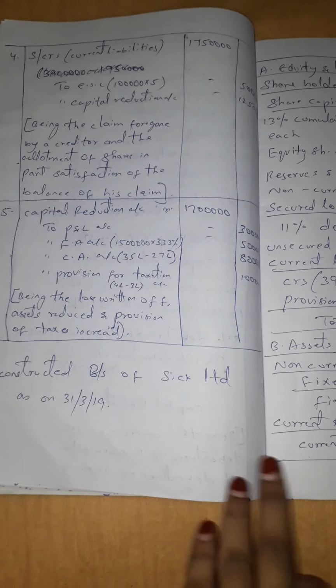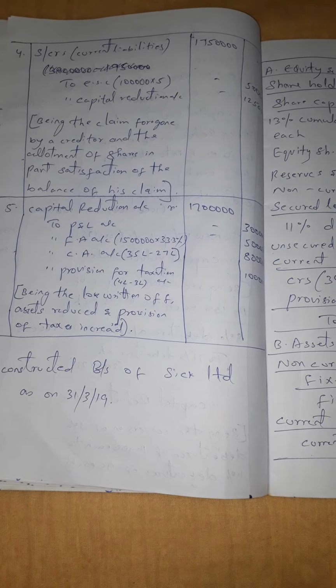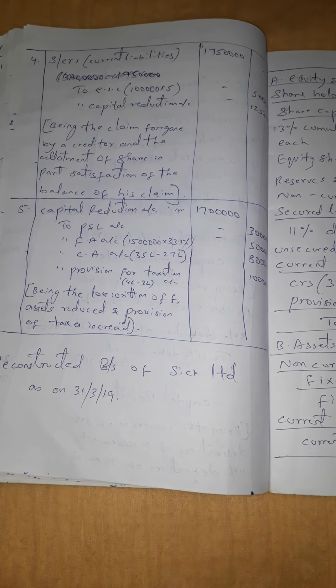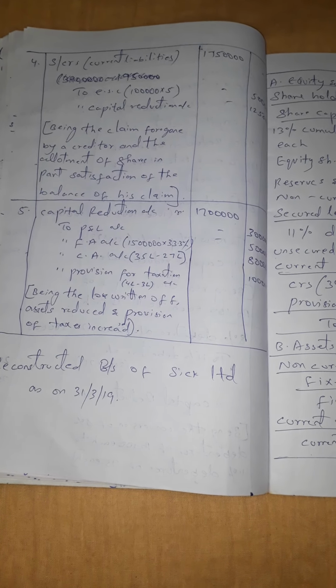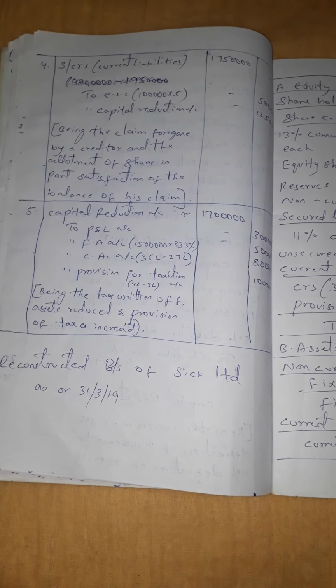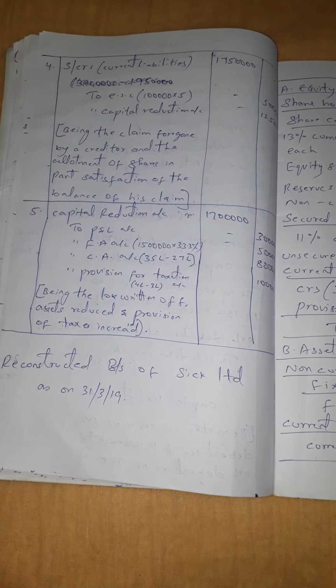Now from current assets, earlier the value given in the balance sheet was 35 lakhs. Now the balance has been reduced to 27 lakhs. So 35 lakhs minus 27 lakhs, you are getting 8 lakhs. Now next they have given provision